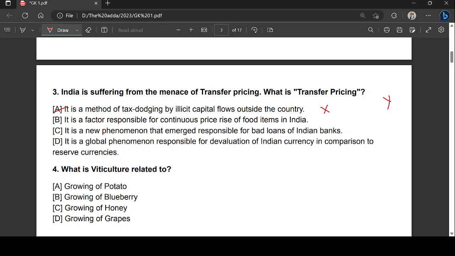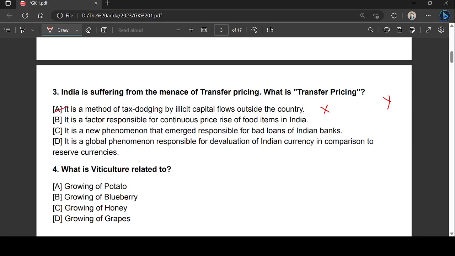This is done to avoid tax with the use of transfer pricing provisions. It is one of the menaces India is suffering from, called transfer pricing, a method of tax dodging by illicit capital flows outside the country, for example by transferring goods or services to companies located in a low tax regime.